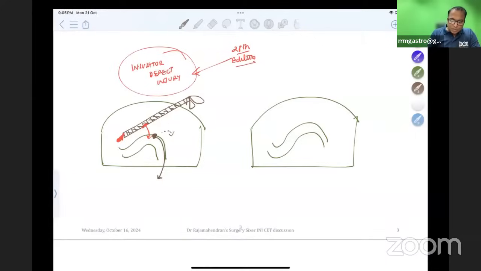Sometimes the insulator might have damage that will touch the bowel, and they will come to you with a delayed peritonitis. This is a very important concept from Bailey and Love. Another way: my instrument is 100% perfect, there is no damage in the instrument, and I'm operating on a gallbladder here.